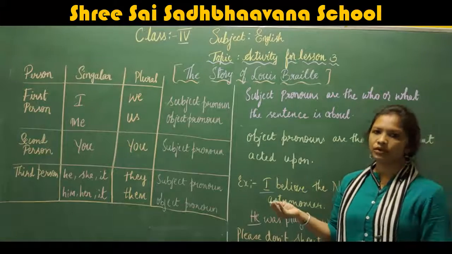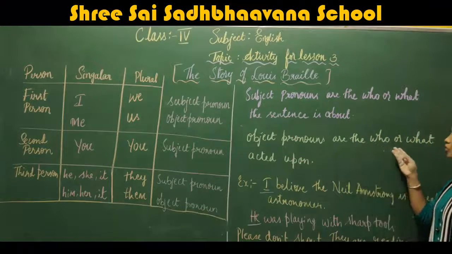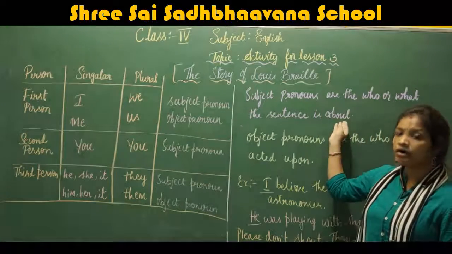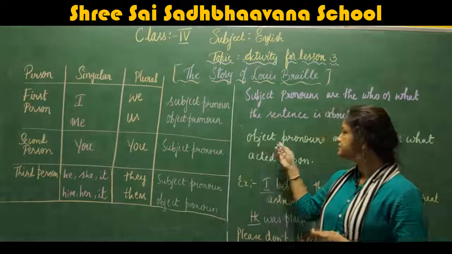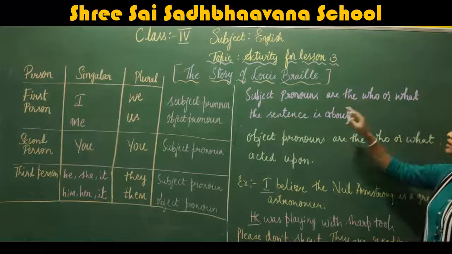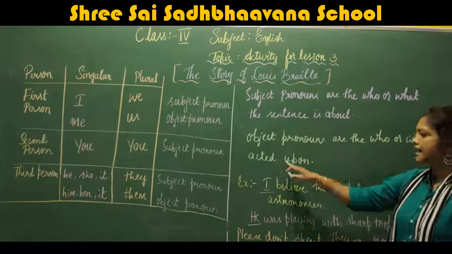And object pronouns are the who or what acted upon. Subject pronouns are the who or what the sentence is about, and object pronouns are the who or what acted upon.